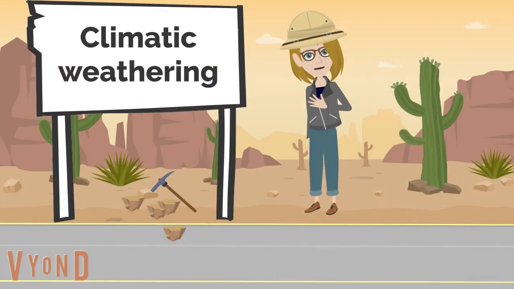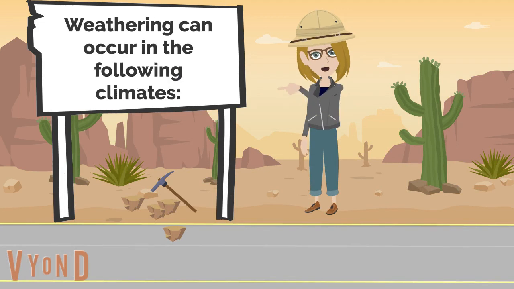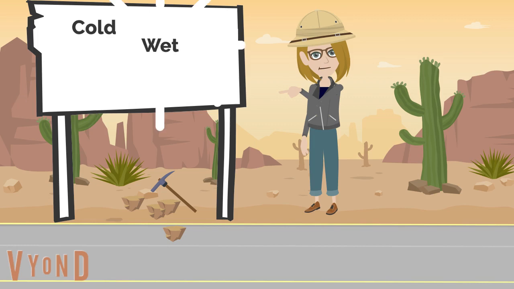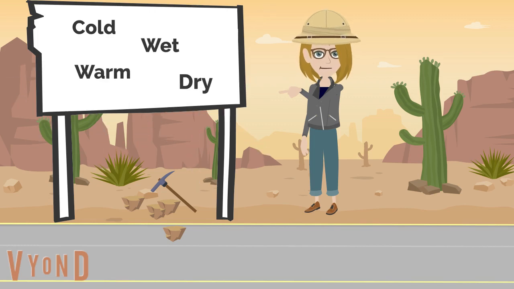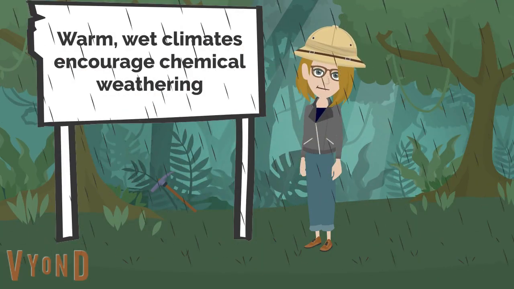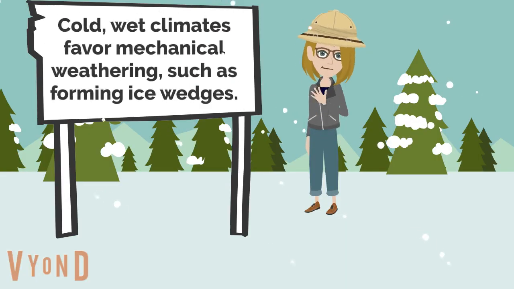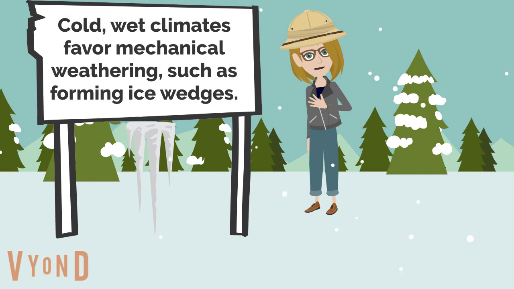Let's take a minute to talk about climatic weathering. Weathering can occur in the following climates: cold, wet, warm, and dry. Warm, wet climates, such as tropical forests, encourage chemical weathering. Cold, wet climates favor mechanical weathering, such as forming ice wedges.